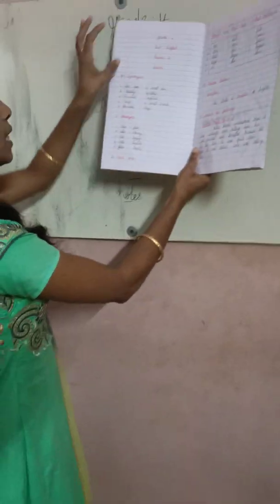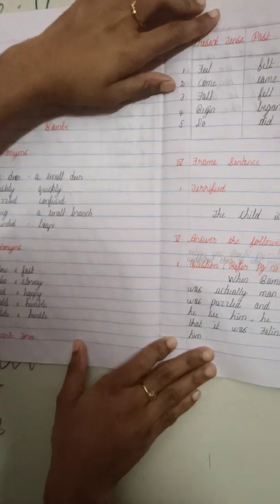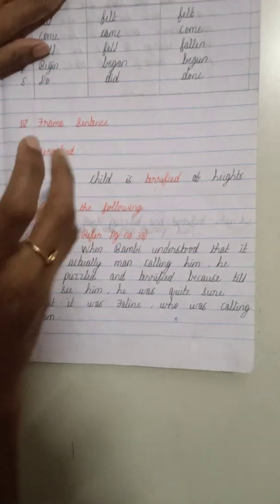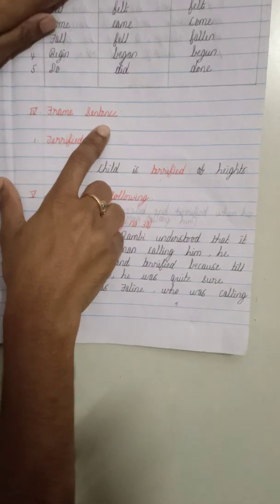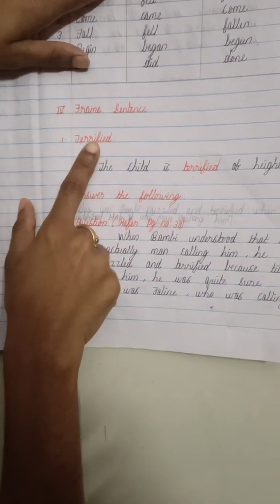So take your English classwork note in hand, open your note and take Lesson 2. In the last class we learned up to verb form. So today, Roman letter 4, the frame sentence. Now look at the frame sentence. There is only one question in the frame sentences.